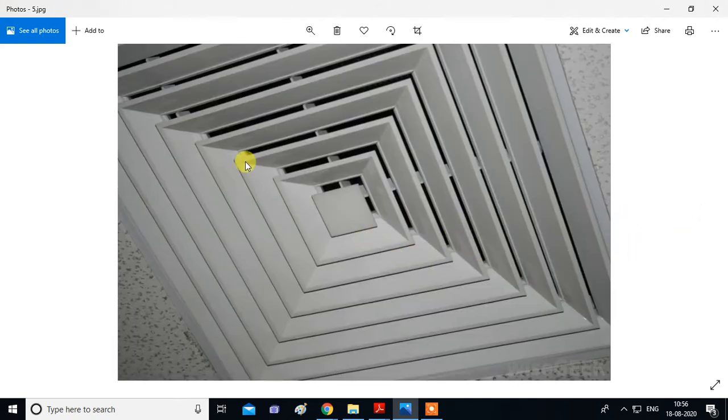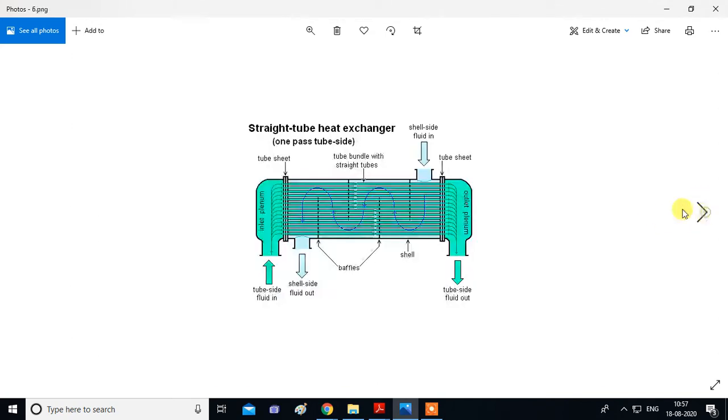Next, if you have seen ducts in refrigeration and air conditioning in malls, in the room there will be a diffuser like this on the ceiling or mostly on the walls. So these are known as diffusers. What is the function of a diffuser? It increases the static pressure and reduces the velocity. So this is one of the applications of a diffuser.